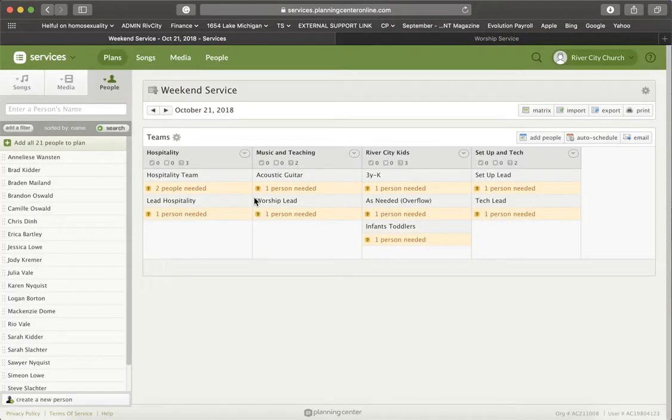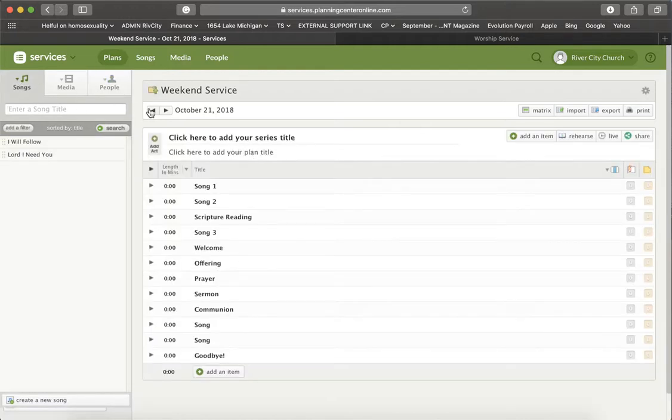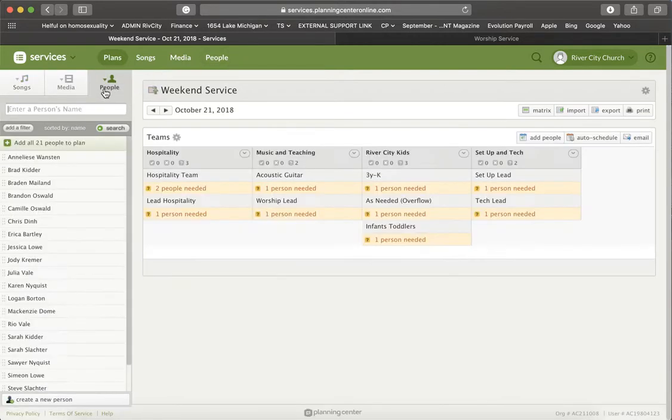So if we click on October 21st here, because I've set up a bunch of plans into the future. For me, it took me right to the People tab, but that might be just because it's the last time I was here. You might come in and see this, which is the order of service. You want to click the People section over here. Don't click this. This will jump you to something different. Click People right here, and you'll be able to see kind of the needs for your team for the week.